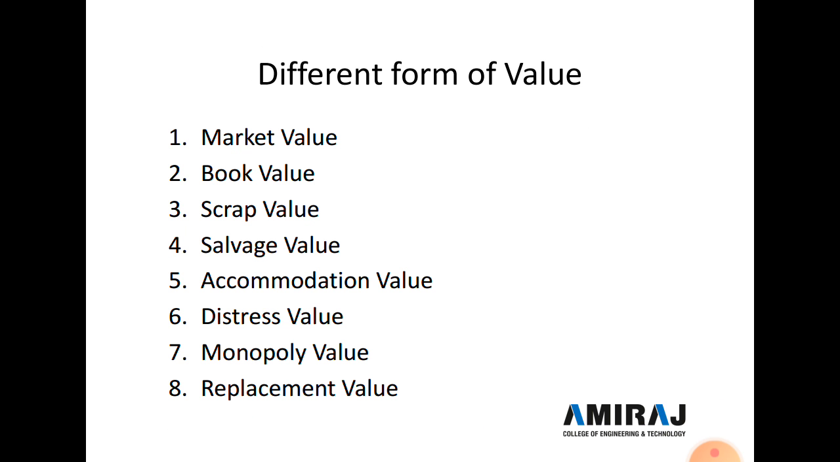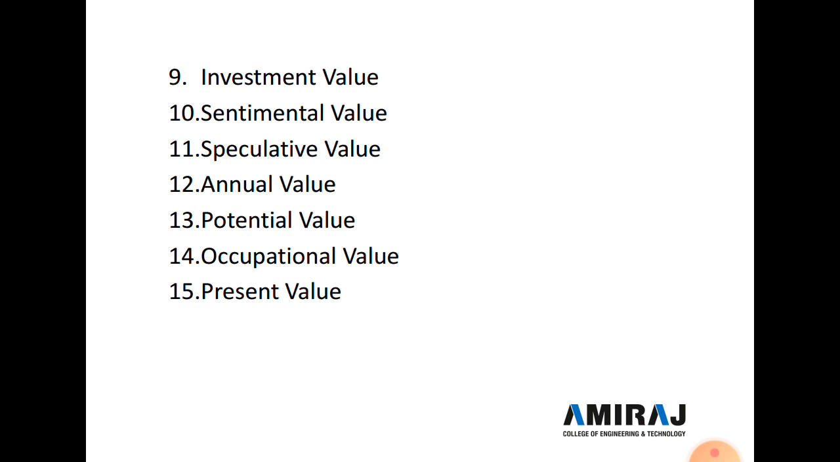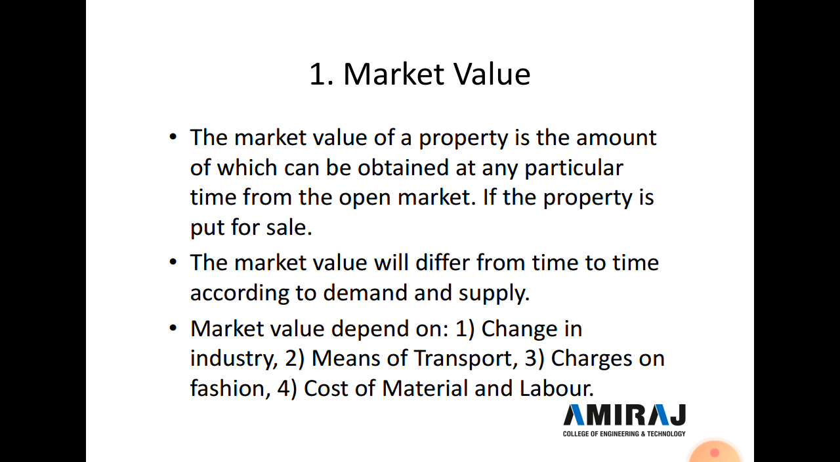So here, listed on a slide, are market value, book value, scrap value, salvage value, accommodation value, distress value, monopoly value, replacement value, investment value, sentimental value, speculative value, annual value, potential value, occupational value, and present value. So one by one we discuss them. First we discuss the market value.